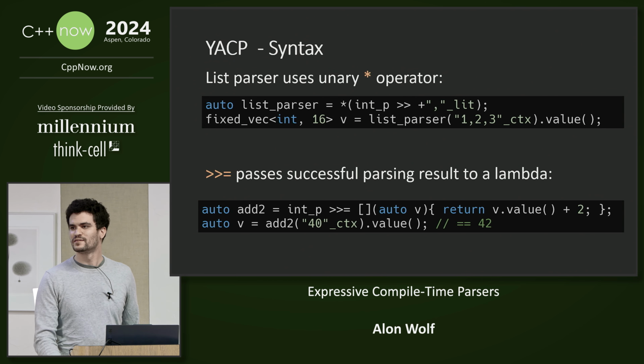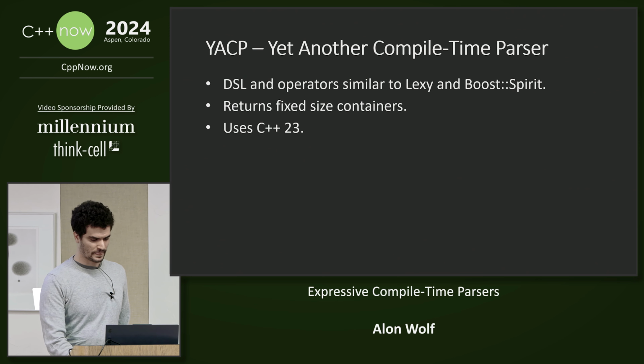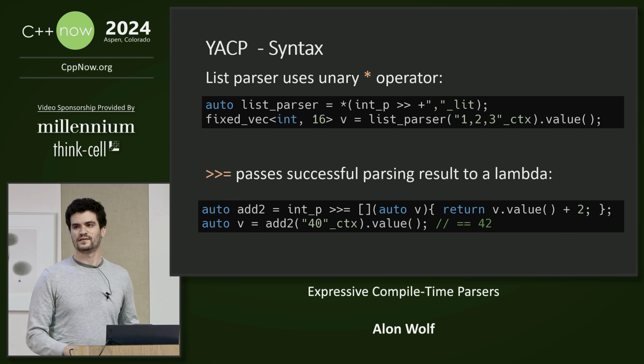In the previous slides you used variant and tuple, but on this next one you're using a fixed vector. Why not a std array? There is a difference with std array: you know the capacity of the array, but you know how much of it you used. You can think of it like a vector with fixed capacity.